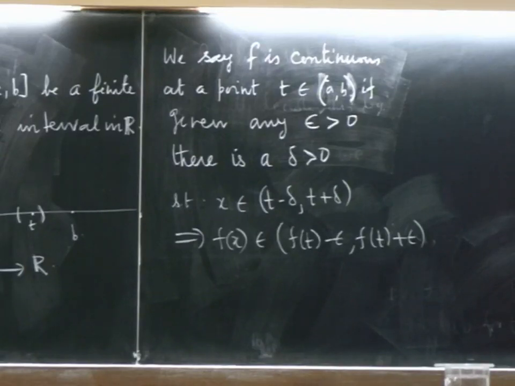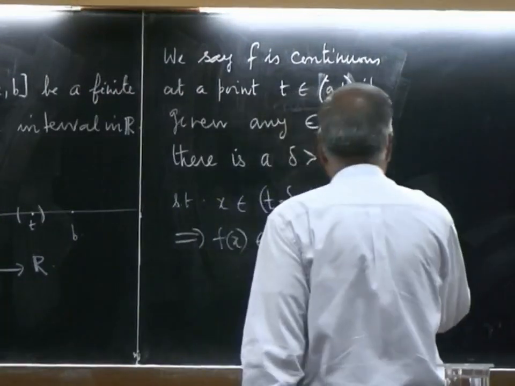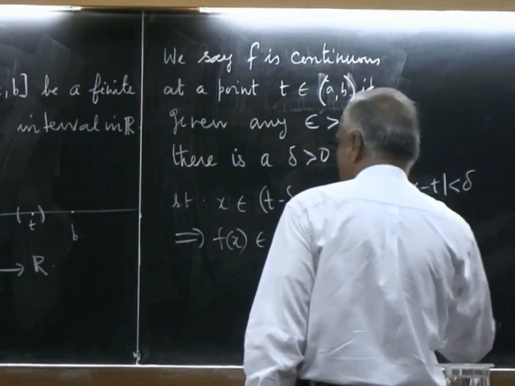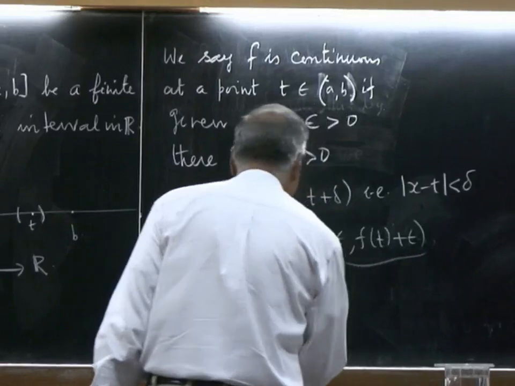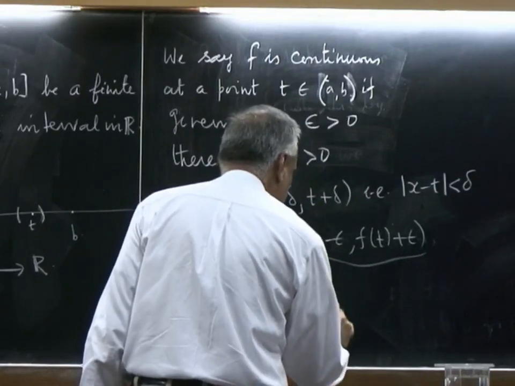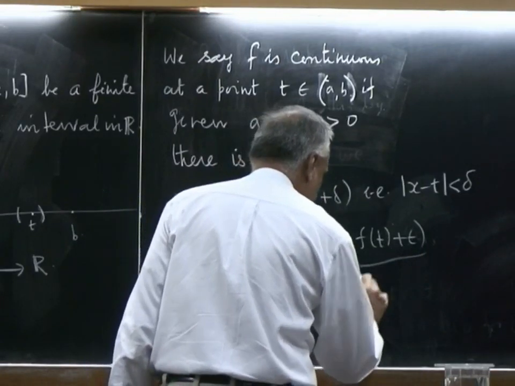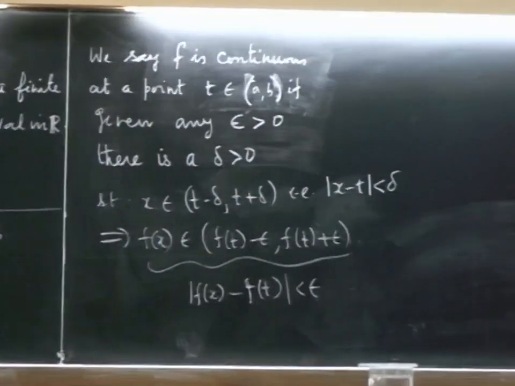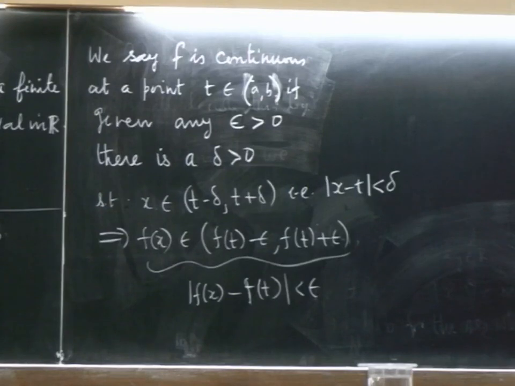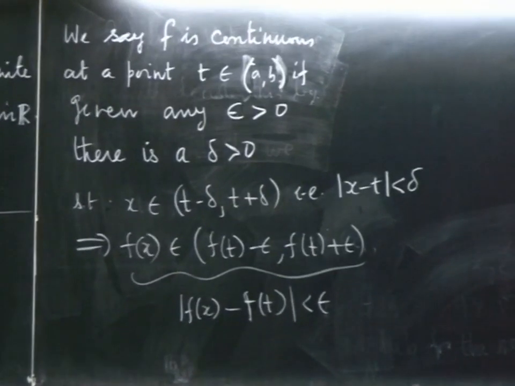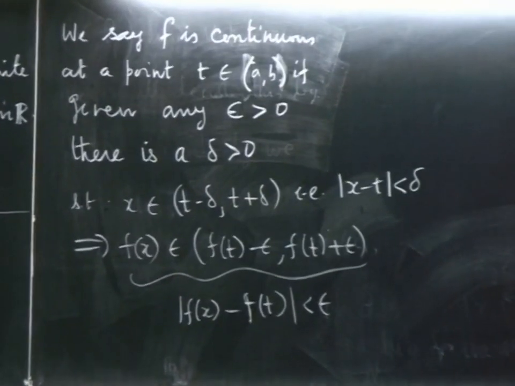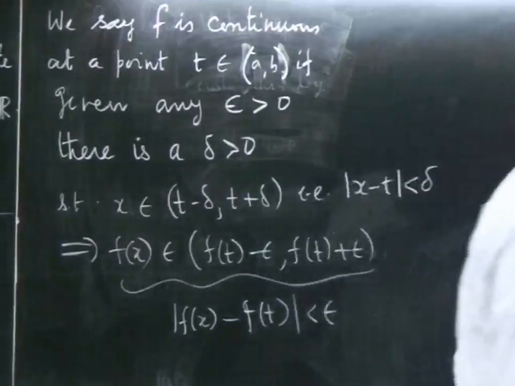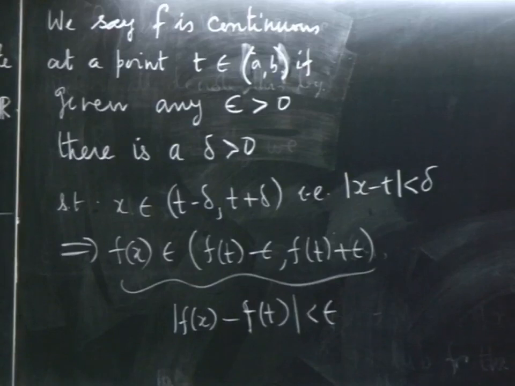Usually this is written as: mod x minus t less than delta implies mod f x minus f t is less than epsilon. The error will be less than epsilon if x is within an error of delta from t. This is what is meant by saying the function f is continuous at the point t.